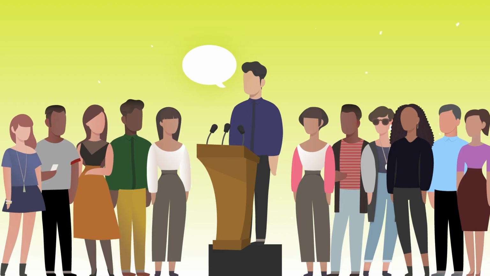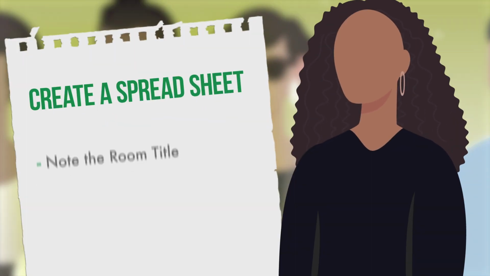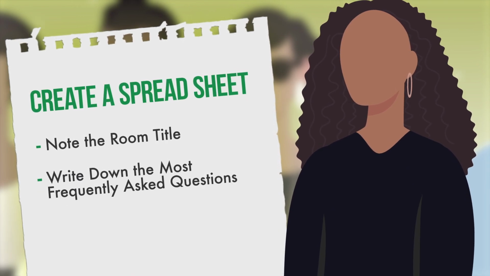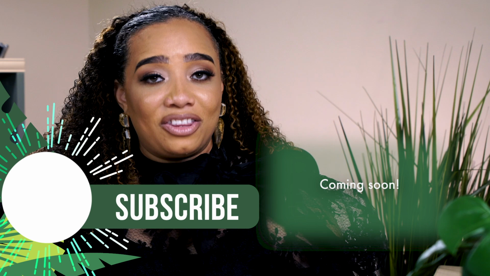Ready for your bonus? This is a game changer. The key to knowing how to start great rooms is to have compelling topics. Go into the rooms and listen. Create a spreadsheet with the room title and the most frequently asked questions that you hear when you're in that room. Why? Because this gives you your next room title. Use their language, and this will make your room a magnet in the hallway.